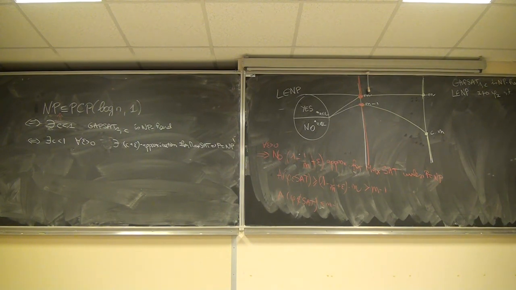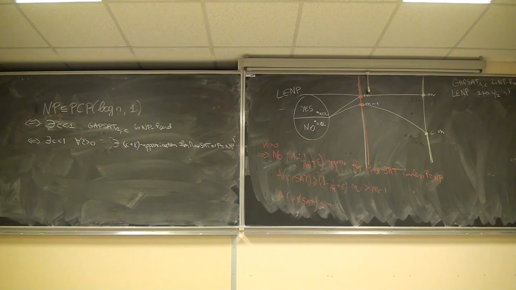And if x does not belong to L, then at most C times M clauses of phi x are satisfiable simultaneously. Okay? I am in this situation. Telling that GAPSAT 1C is NP-hard tells you that you can reduce any language L to deciding whether a formula phi x is satisfiable or at most C times M of its clauses are satisfiable.